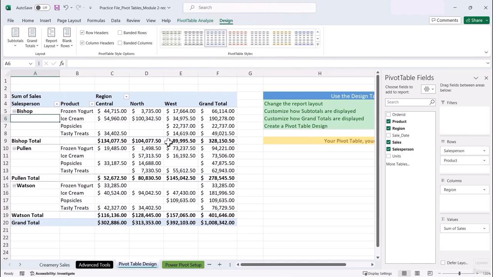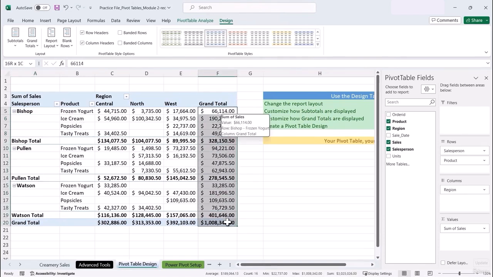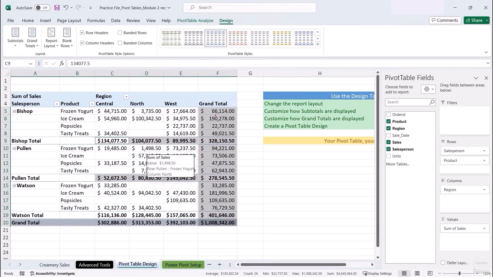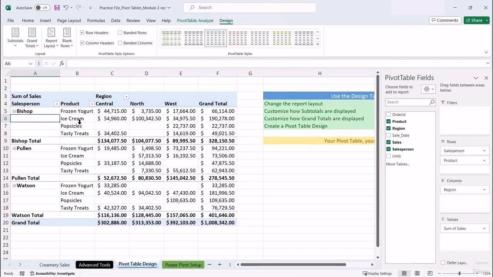Now when you are displaying your pivot table, there are a lot of numbers here, like grand totals. We have a lot of subtotals in here as well, and this could be a little overwhelming for your audience. So you can determine which of these you want to turn off and what you want to leave on. You can turn off these subtotals and these grand totals.